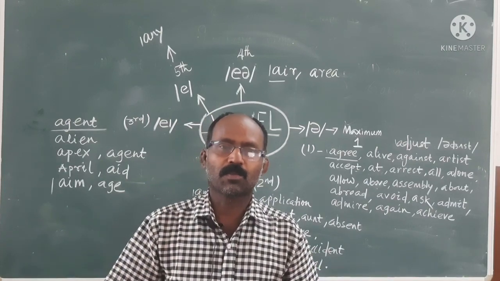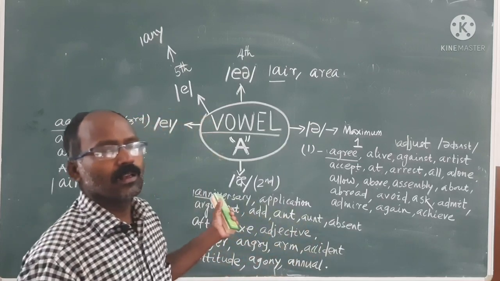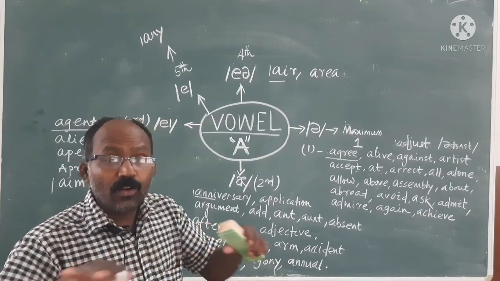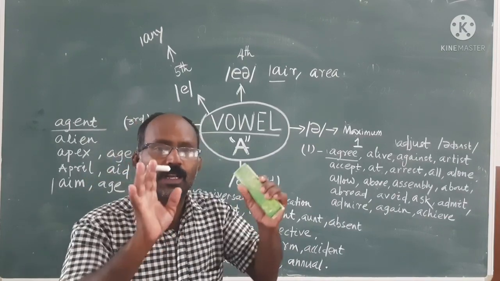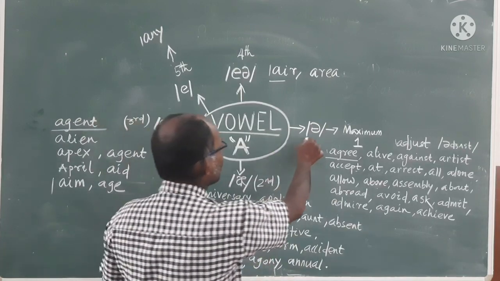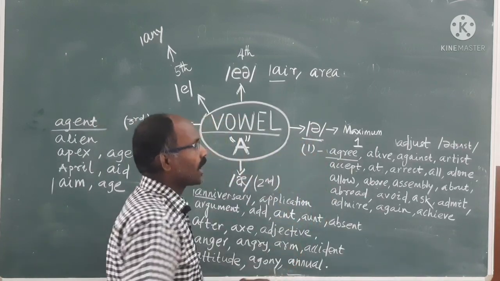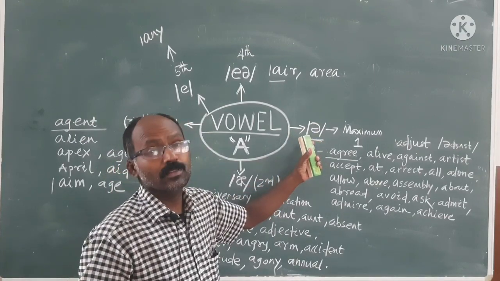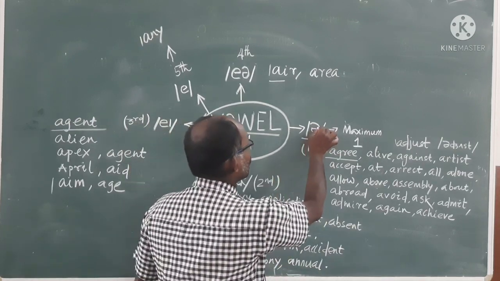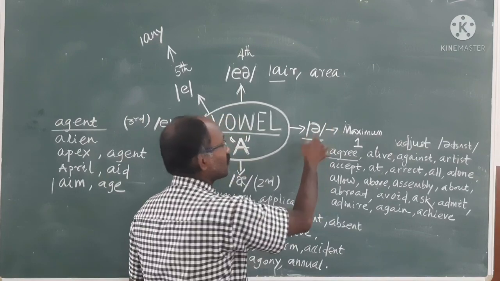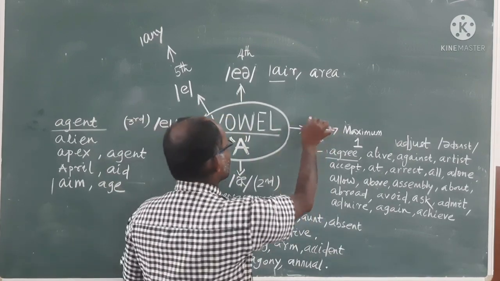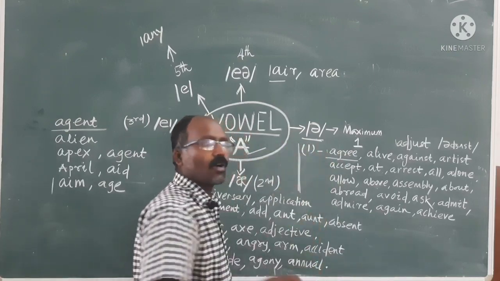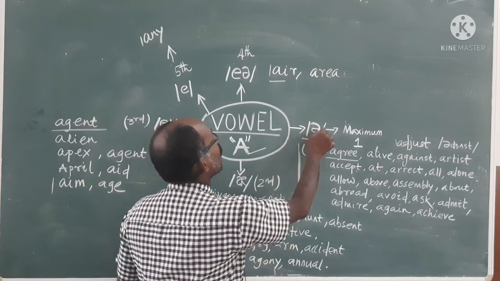But now students, please remember, if a vowel is at the beginning of any word, then different sounds will be produced. What are they? First listen. Number one, come to this sound. Have you any idea, or are you not well acquainted with the symbols? It is the schwa sound. This symbol means the schwa sound. That means if the vowel A starts a word, then the schwa sound will come in some words.